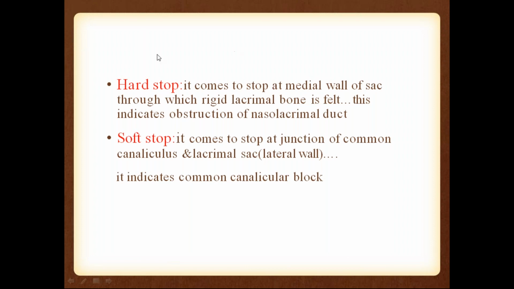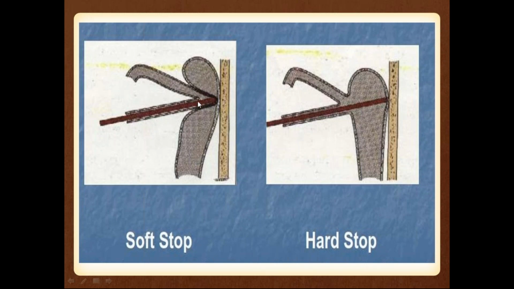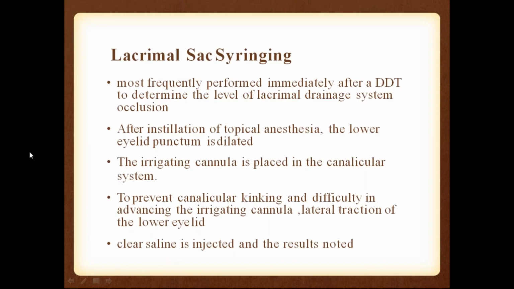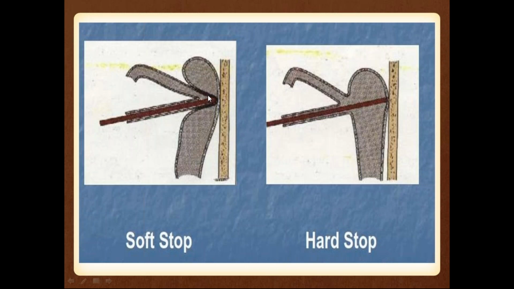Okay, if it is a soft stop, it comes to a stop at the junction of the common canaliculi and the lacrimal sac. You can see here, this is the lacrimal sac. Because there is a block here, when we are hitting it, it will go and touch the lacrimal bone. But because of the canaliculi, you will have a soft stop.